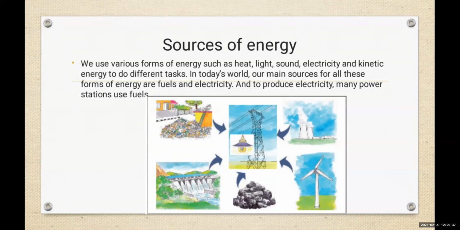From where do we get solar energy? Can anybody tell me the answer? Come on, give me the answer. Very good, Haripriya. It's from the sun. Solar energy is coming from the sun.